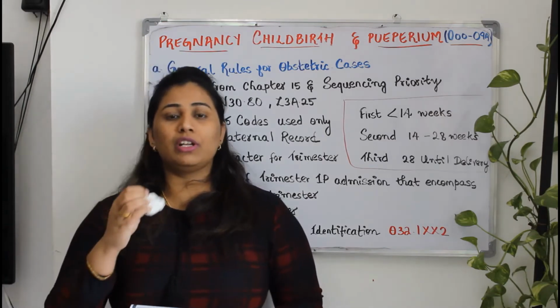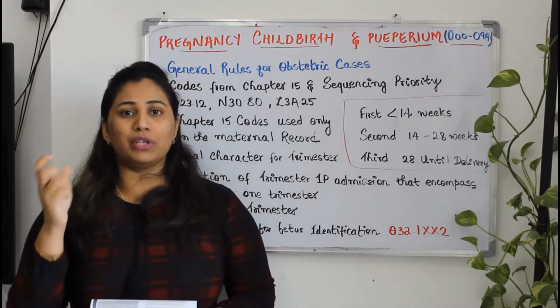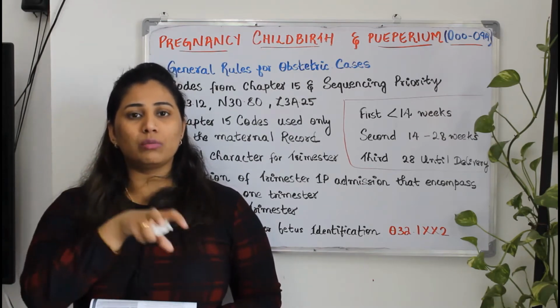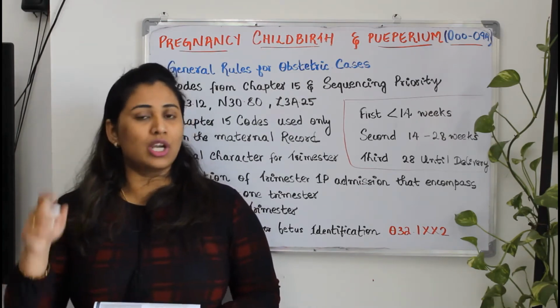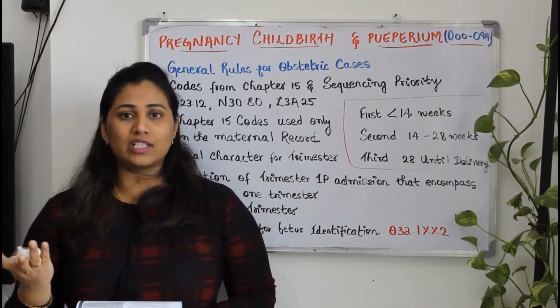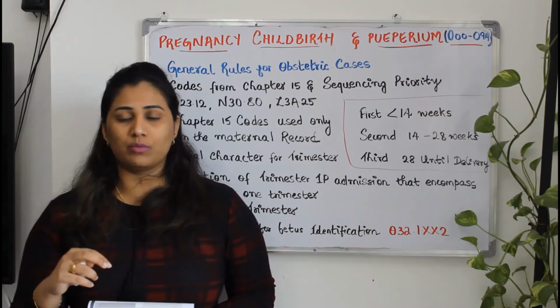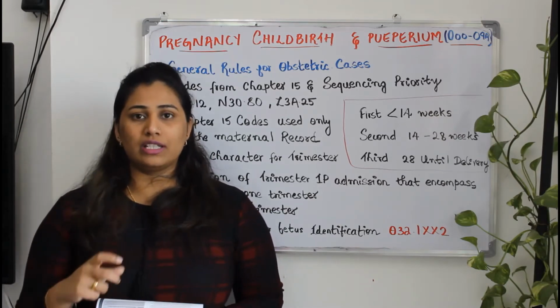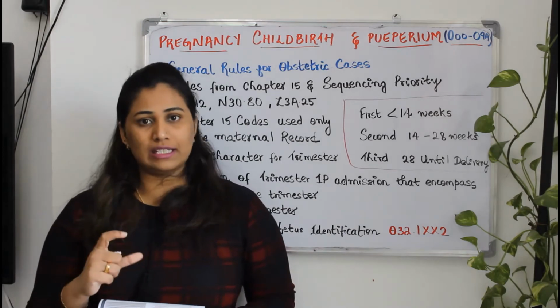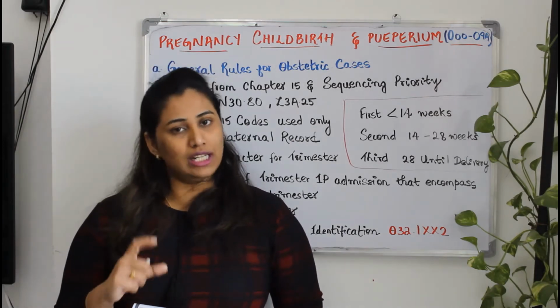Okay, for example, if you are getting an option with O code and P code together, in that case you can easily eliminate that, because in that you will be coding only O codes and Z codes. You will not code P codes. P codes means it is neonatal codes. It is the next chapter. Vidya will be coming with that chapter. Okay. So it's for your understanding. Maternal, these O codes will be coded only on the maternal records and not on the neonatal records.